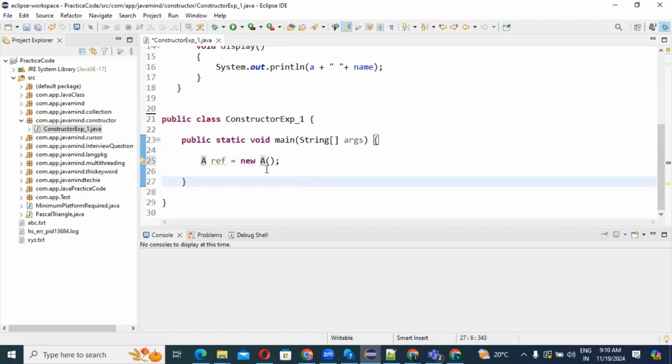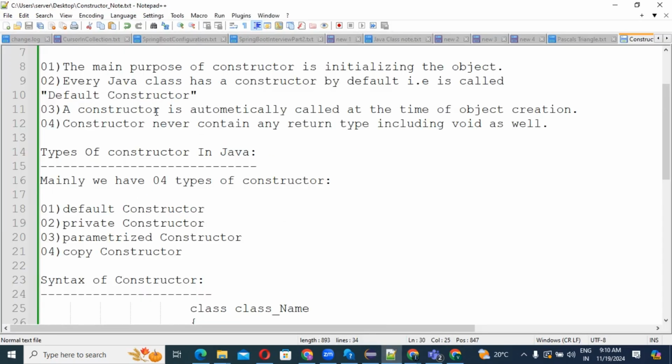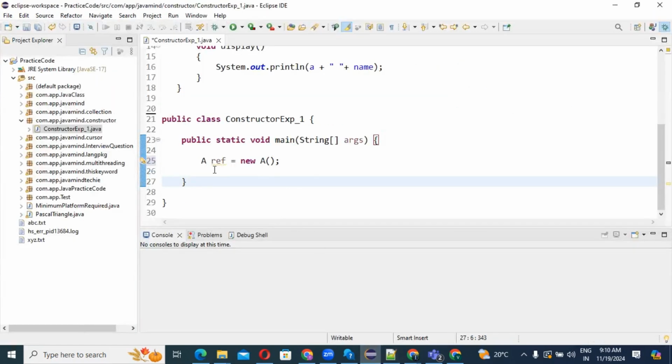See what I have told in one point: a constructor is automatically called at the time of object creation. Yes or no, guys? We are going to create an object, we are going to get one object, so it will call automatically while creating the object. Now we are going to create the object of the class A.